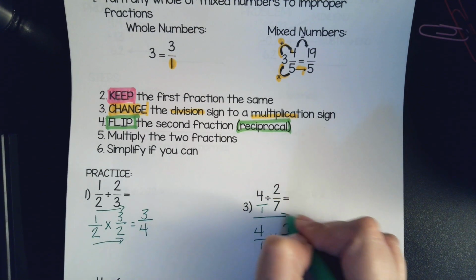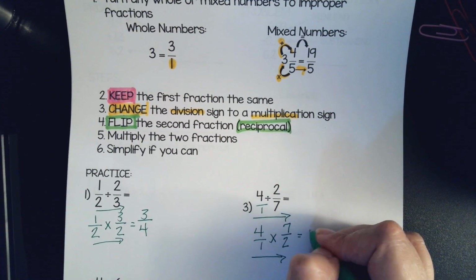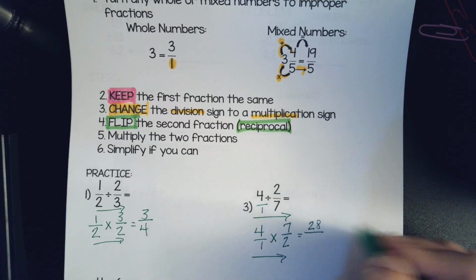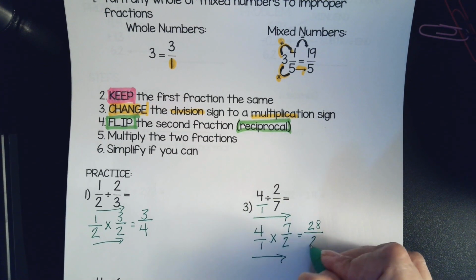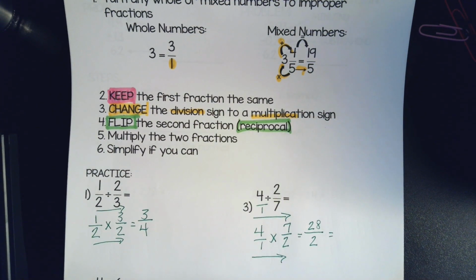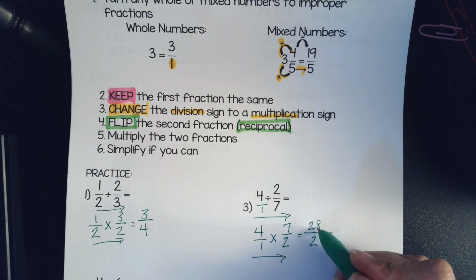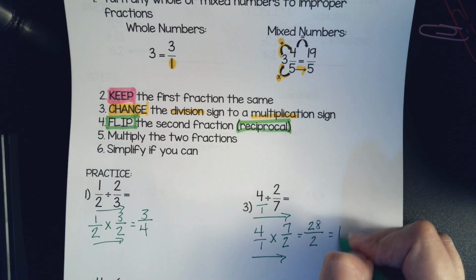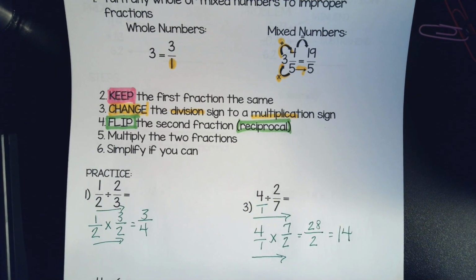And we multiply straight across. So 4 times 7 is 28. 1 times 2 is 2. That is an improper fraction. And 28 divided by 2. How many groups of 2 are in 28? Well, that's 14. So your answer is 14.